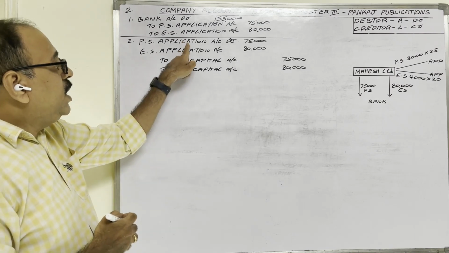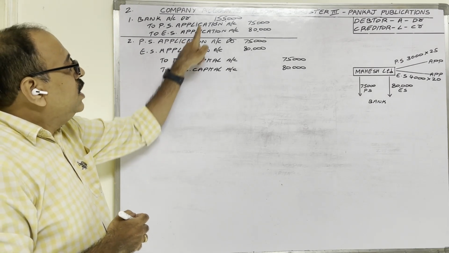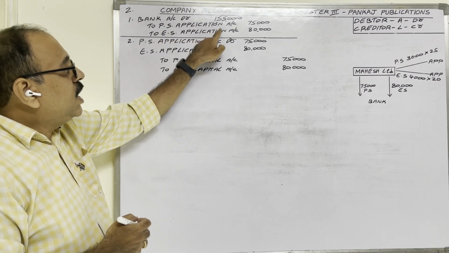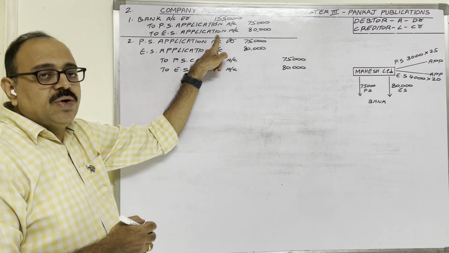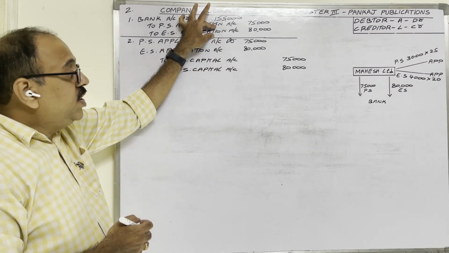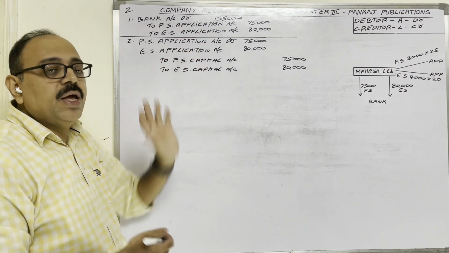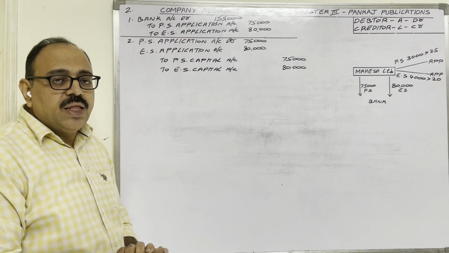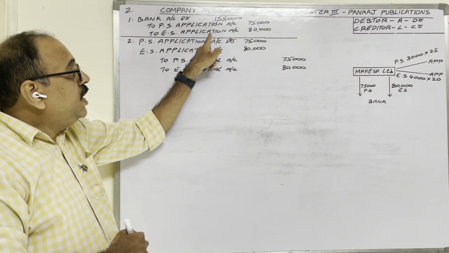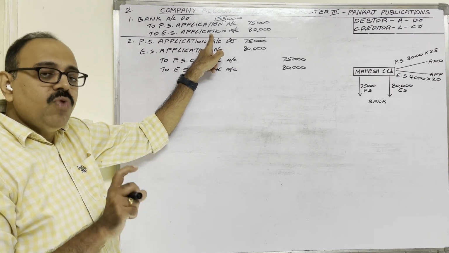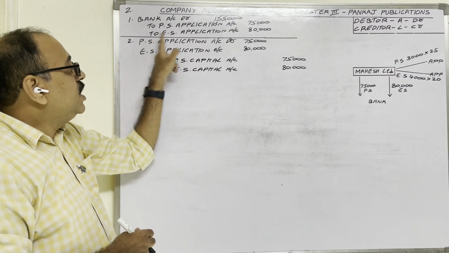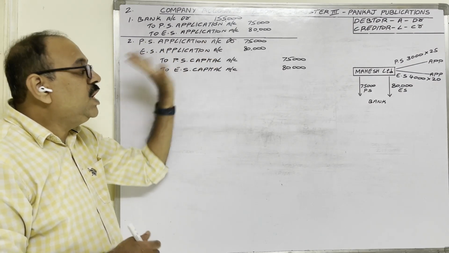So why are we debiting these two? Because in the first entry, by crediting, we created the preference share application account and equity share application account. In the second entry, we are transferring these two application accounts to their capital accounts. When you transfer like that, these two application accounts will get closed. By crediting we created them. If you want to close them, you have to debit. Therefore, we are debiting the preference share application account and equity share application account.